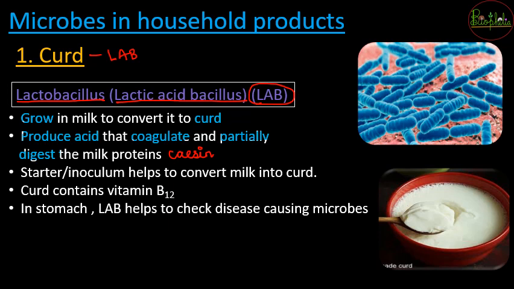And it gets converted into curd when you add a starter. और starter क्या है? You can also call it an inoculum. And you might have seen someone preparing curd. So how is the process of preparing curd? First of all, you have to bring the milk to a lukewarm temperature. और जैसे ही वो थोड़ा temperature rise करेगा, you are going to add already pre-prepared curd. तो pre-prepared curd जो होता है, that is going to be your inoculum.